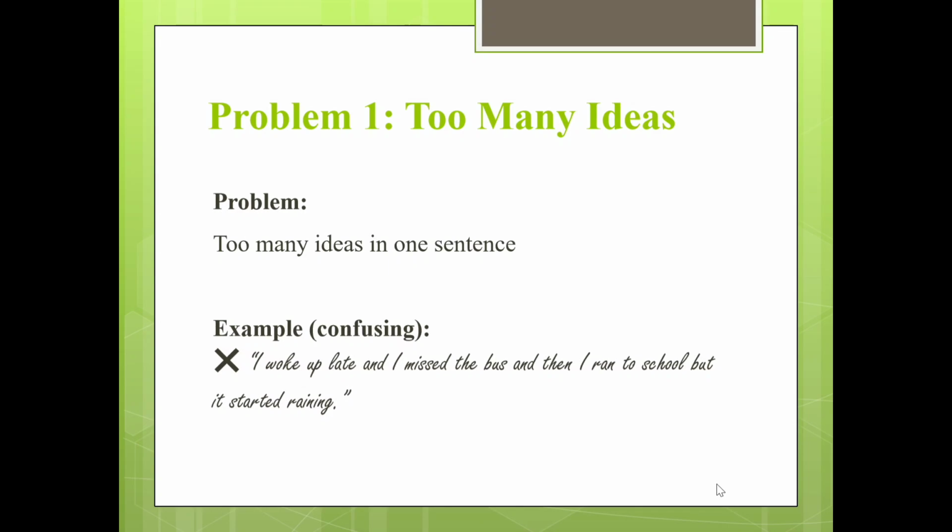So, the first cause of confusion is putting too many ideas into one sentence. For example, I woke up late and I missed the bus, and then I ran to school but it started raining. So, as you see, this is too much for one sentence.